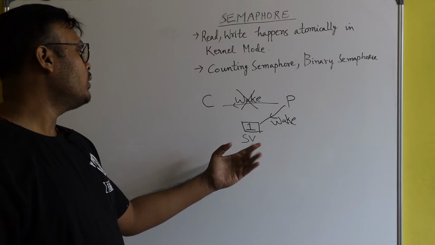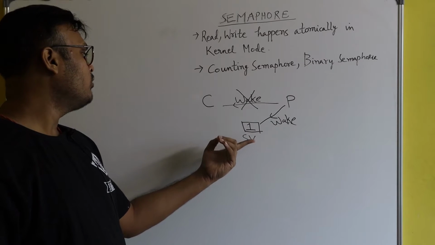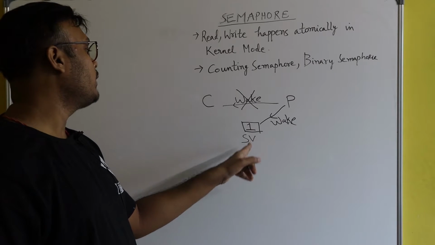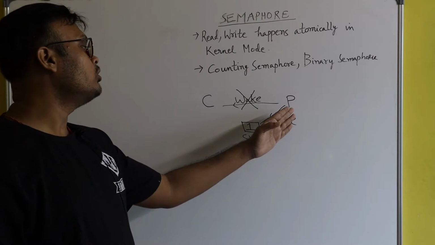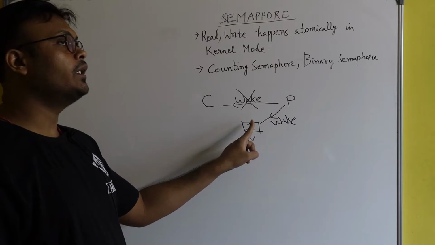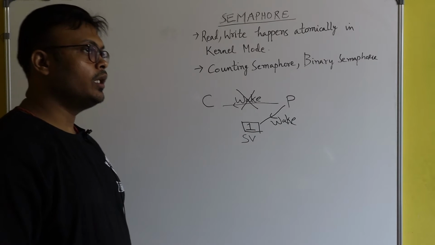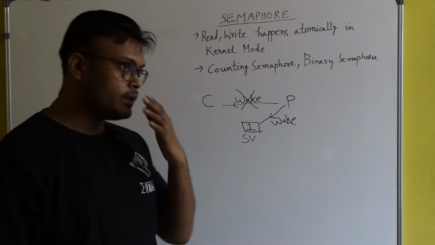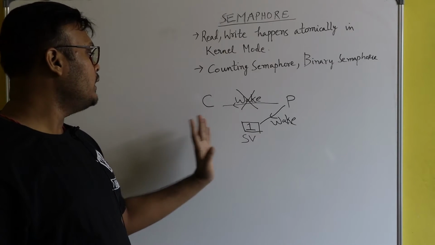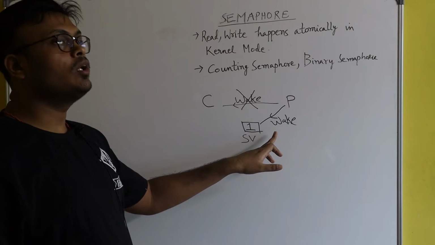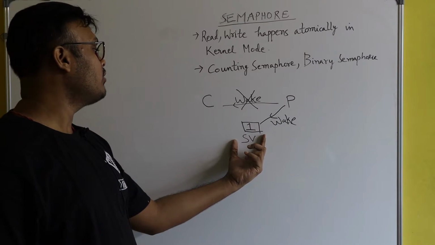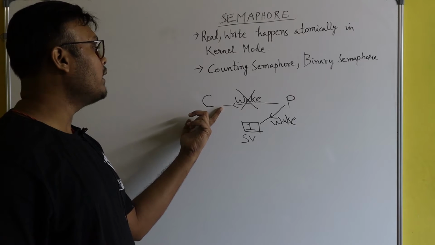Here more than one wake call can also be there, suppose 2 or 3, and the integer will change accordingly. Suppose the producer had sent 3 wake calls, then the semaphore variable would contain the value 3. Don't worry, I will discuss all these things. So in this way, the wake system calls are not getting wasted, because they are stored in the semaphore variable, which is later used by the consumer.